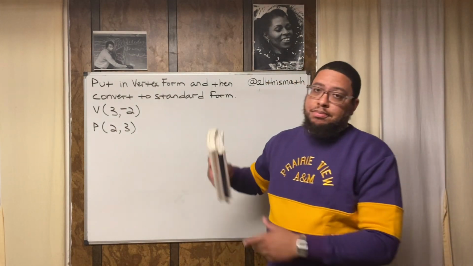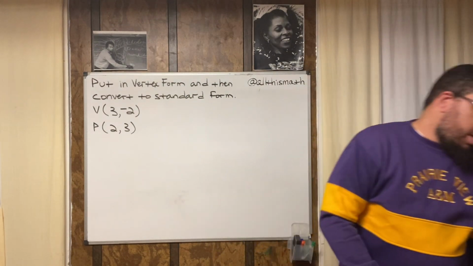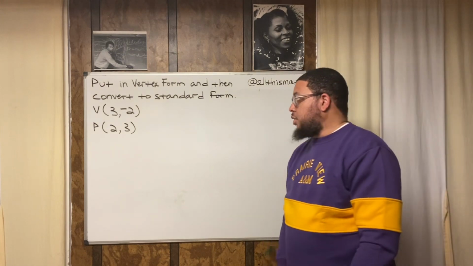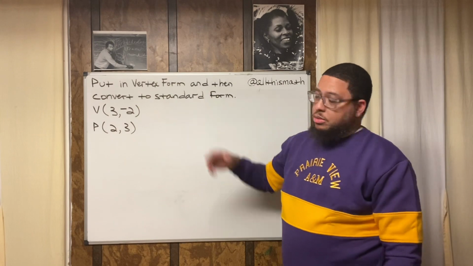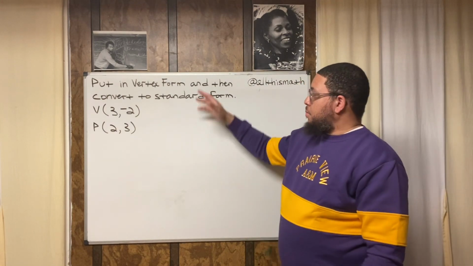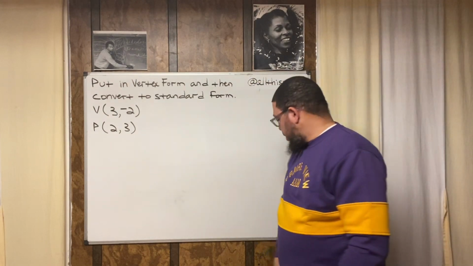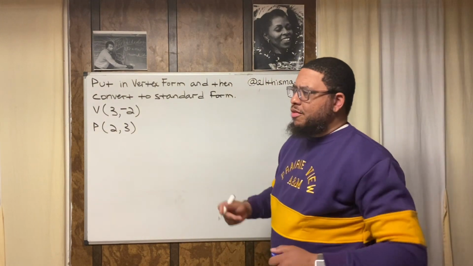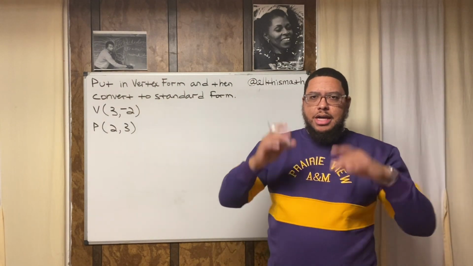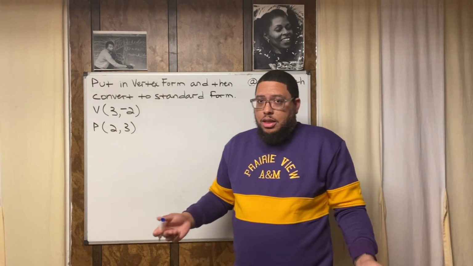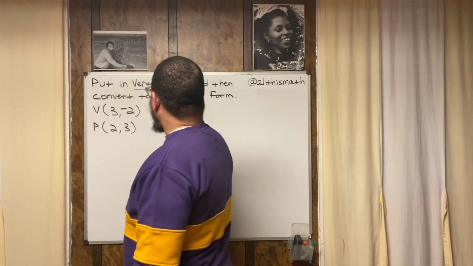All right, so now let's get into this algebra, take a look at what our instructions are, and figure out a game plan for how we're going to answer this problem. So this problem says to put in vertex form, and then convert to standard form. So first we've got to know what vertex form is. There are two things we've got to know, right? Because when we deal with math, a lot of times you'll get a lot of terms and concepts and ideas thrown at you. If you don't know what the terms mean, then how are you going to do the problem? So first we've got to be clear about what vertex form is.